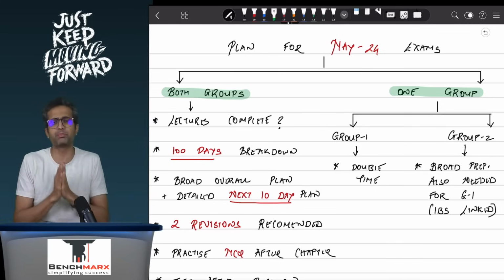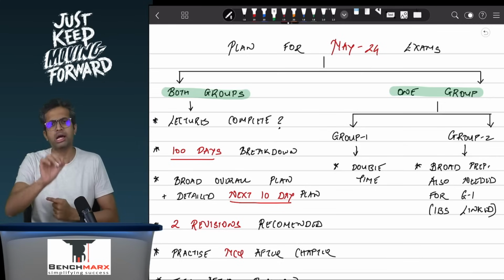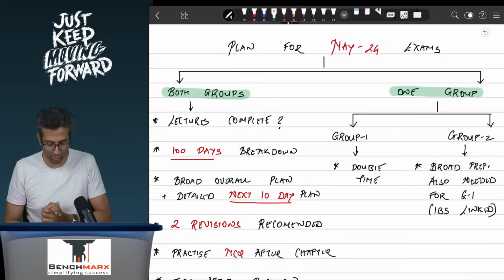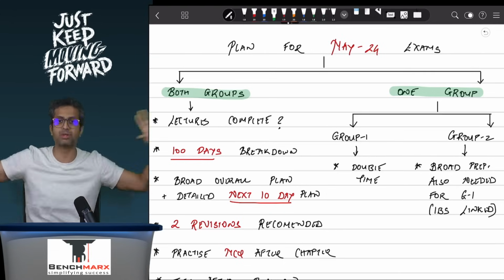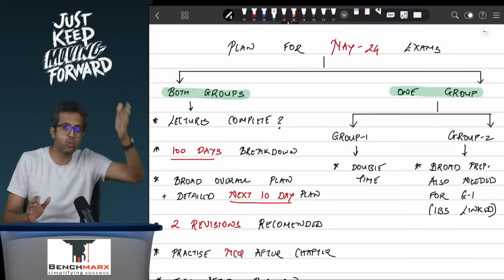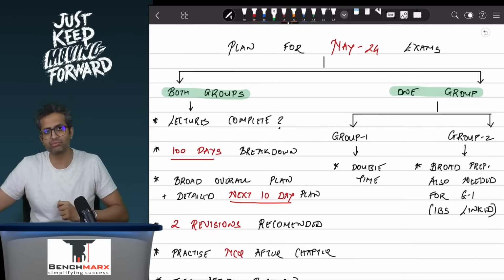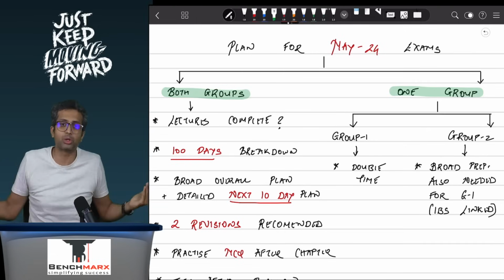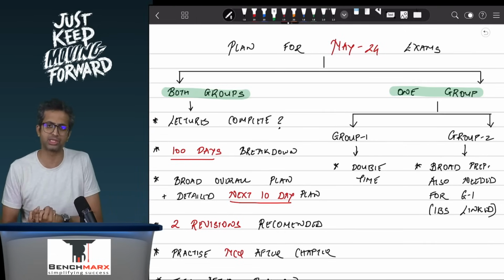We spoke to a lot of people who have also done 2 revisions. So don't go behind the number of revisions. Try to do the revisions in a much more effective way. That really helps. Try to break down the 100 days first on a broad basis. How many days, by which date should I complete my first overall revision, and my second overall revision has to get over by 24th April latest, because if my exam is 1st May, a week before I should keep, let us say, as a buffer or for FR preparation.